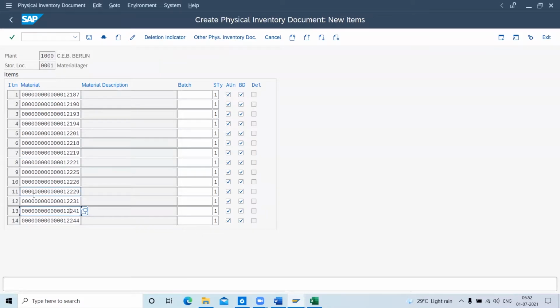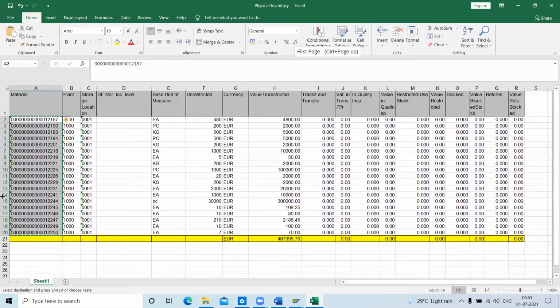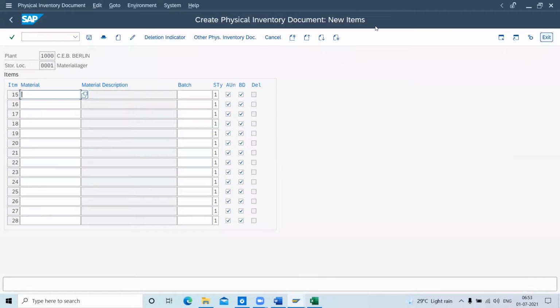Okay, 15 materials. Let it be, I will keep 14 only. Okay, let's go. Then I will save it.